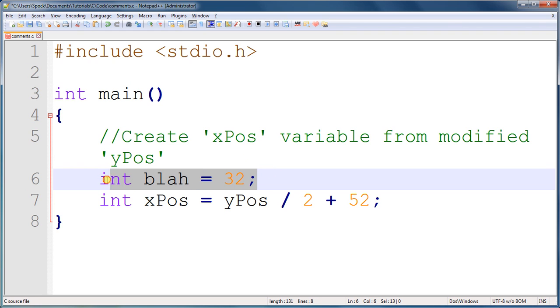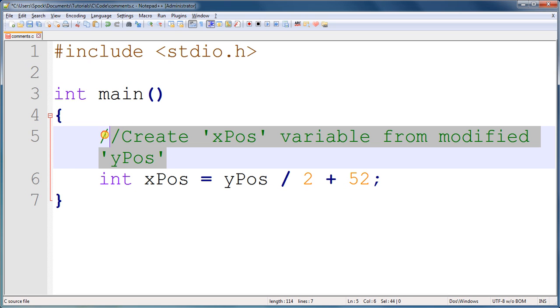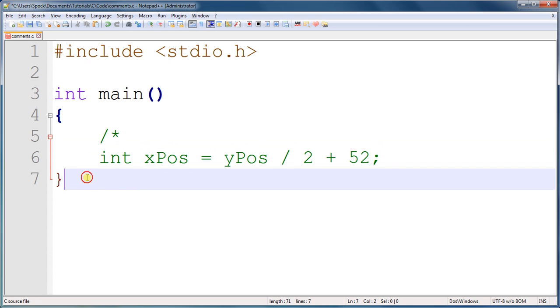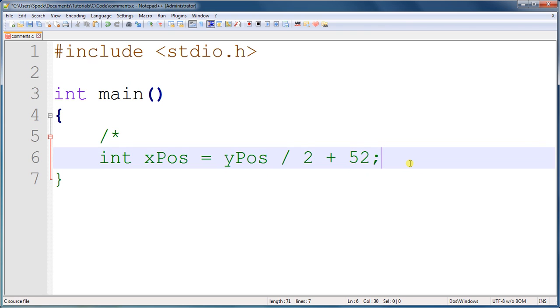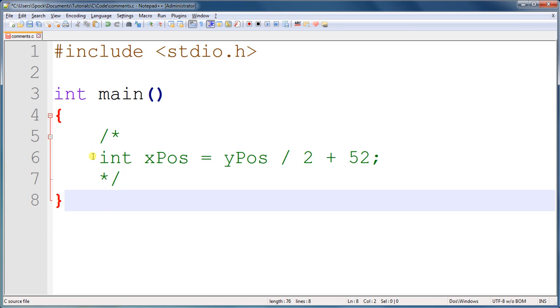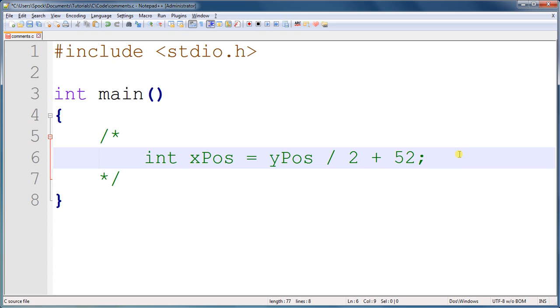Sometimes you need a really long comment that talks about a lot of stuff. And for that, you start with a slash and an asterisk. And as you can see in Notepad++, everything that follows has been turned to green. It's been commented out, and the compiler would not see it. So you have to end it with an asterisk and a slash, the opposite. And now you can see this is not in green. This is the only part that's a comment.